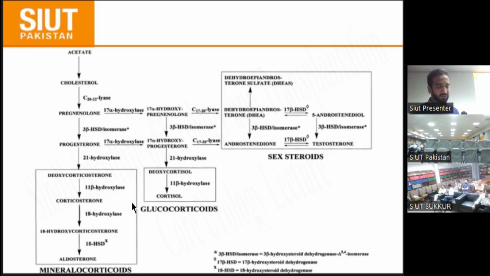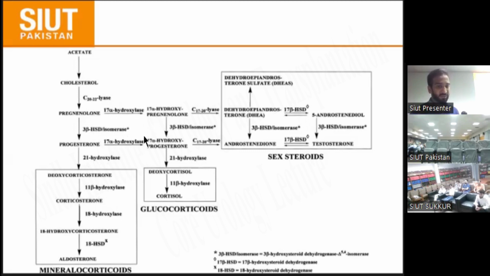Another enzyme we see is 11 beta hydroxylase. If the deficiency of 11 beta hydroxylase is present, we have the same kind of condition, but deoxycorticosterone is here, which acts as a minimal precursor of aldosterone. That's why the patient with 11 beta hydroxylase deficiency does not present with adrenal crisis and salt wasting. Rarely a patient may present with adrenal crisis, but mostly does not present with this.